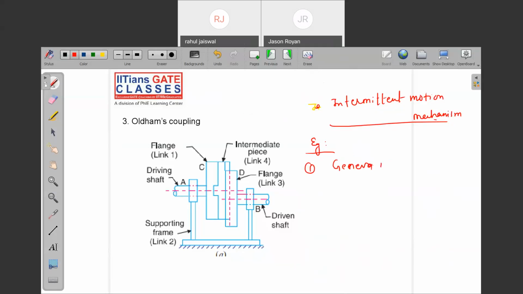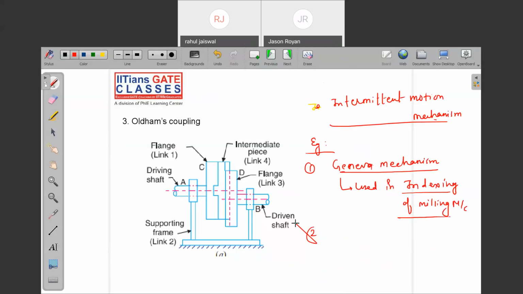Geneva mechanism. Where do we use this mechanism? It is used in the indexing of a milling machine. You know what the indexing of a milling machine is? What is indexing? We need to rotate.